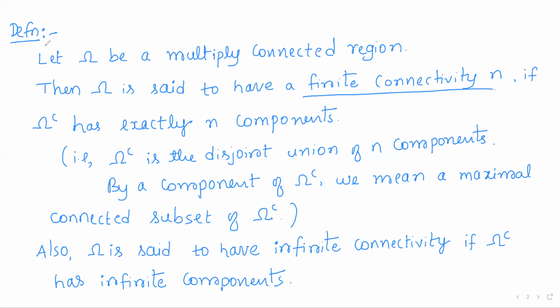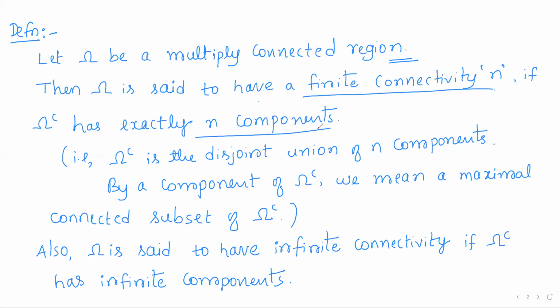So the next definition is connectivity of a multiply connected region. Let omega be a multiply connected region. Then omega is said to have a finite connectivity n if omega complement has exactly n components.